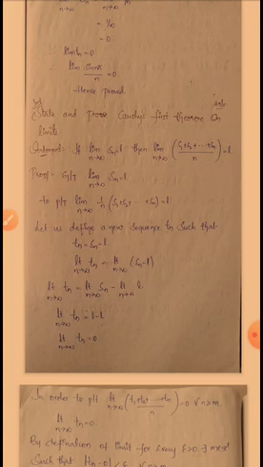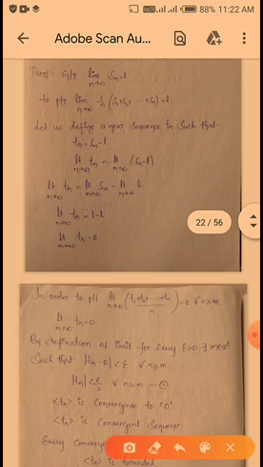Okay, so let us define a new sequence Tn such that Tn is equal to Sn minus L. Now we have to define one sequence, that is Tn. So that is defined as Tn is equal to Sn minus L. So now we have to apply limit on both sides.